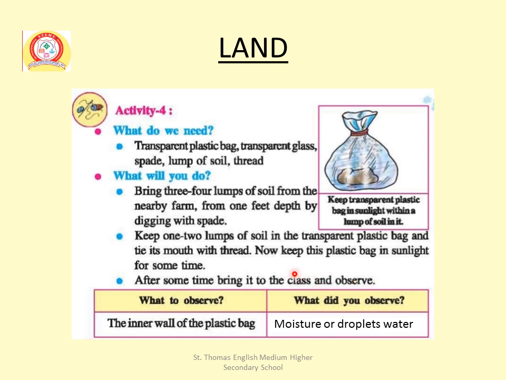Keep the transparent plastic bag with a lump of soil in it in sunlight. This is the picture you are observing. What to observe? After some time, the inner wall of the plastic bag. What did you observe? Moisture or droplets of water. Okay?